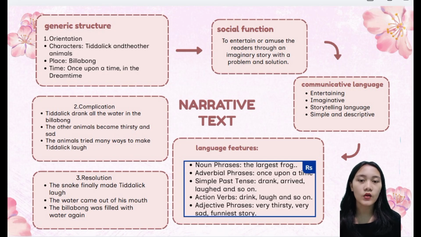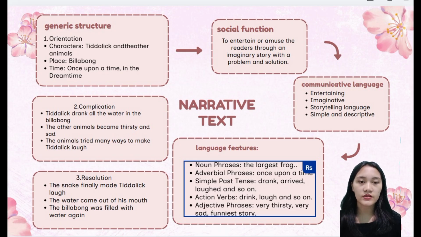This text also has some language features. For noun phrases, the text uses phrases like the largest frog. For adverbial phrases, there are phrases like once upon a time and one very warm morning. For simple past tense, the text uses verbs such as drown, love, and watch. The action verbs include drink, dance, and laugh.